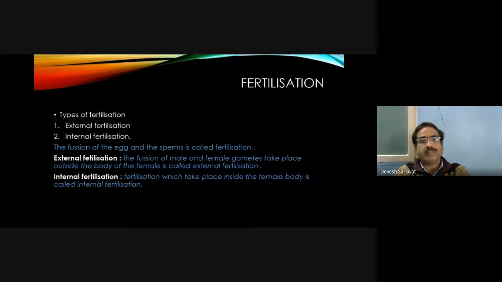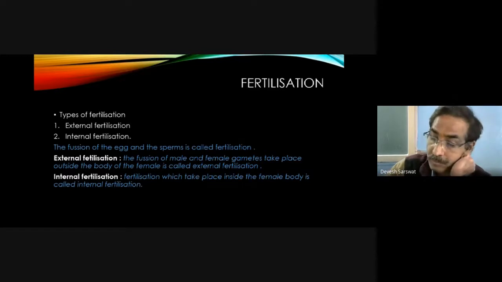Fertilization. Types of fertilization: external and internal. The fusion of sperm and eggs is fertilization. What is external fertilization? The fusion of male and female gametes that takes place outside the body of the female is called external fertilization. And what is internal fertilization? Fertilization which takes place inside the female body is called internal fertilization.